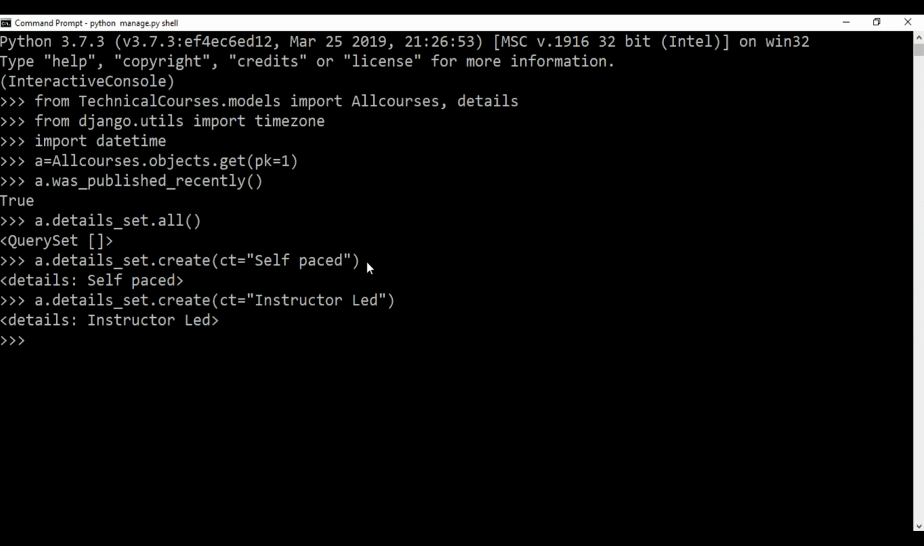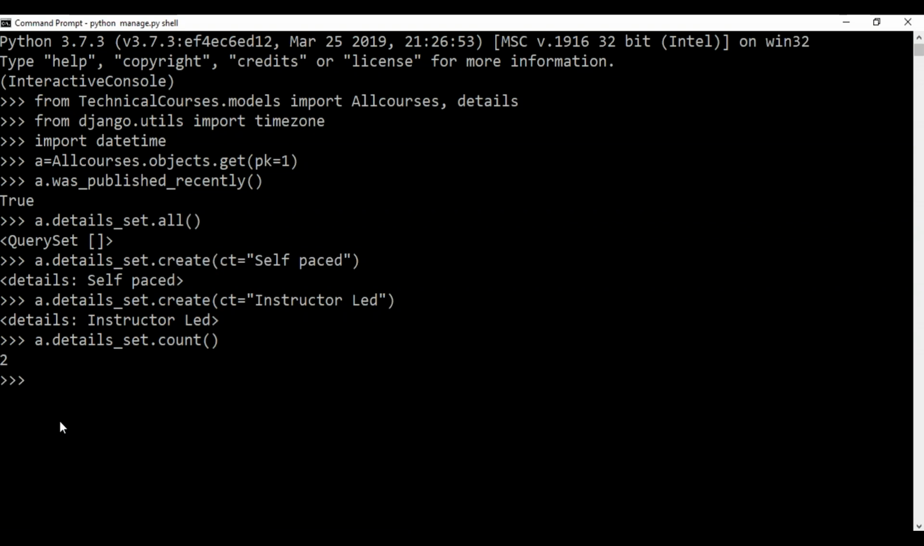Now, if you want to see if both these options are stored in the details set, all you can do is make use of the count method. So instead of this all method over here, I'll use a.details_set.count, and I'll hit enter. As you can see, it has returned that I have 2 details for this object, which is Python, which means Python has 2 objects, which are the self-paced and the instructor-led options.